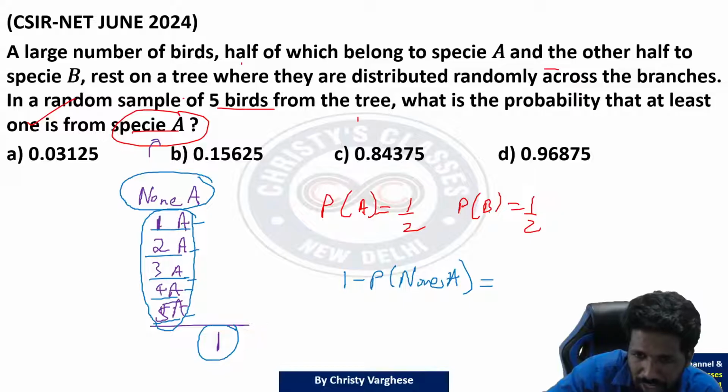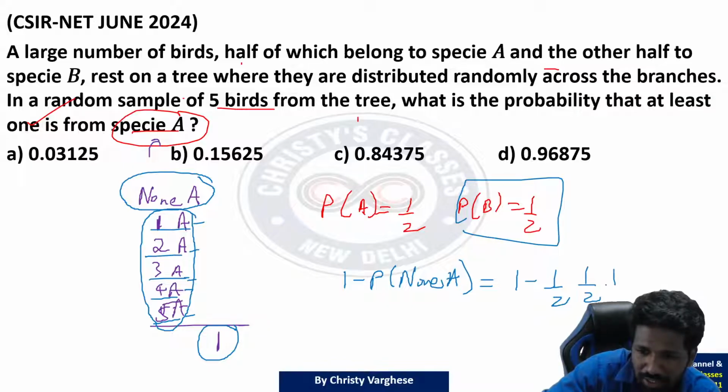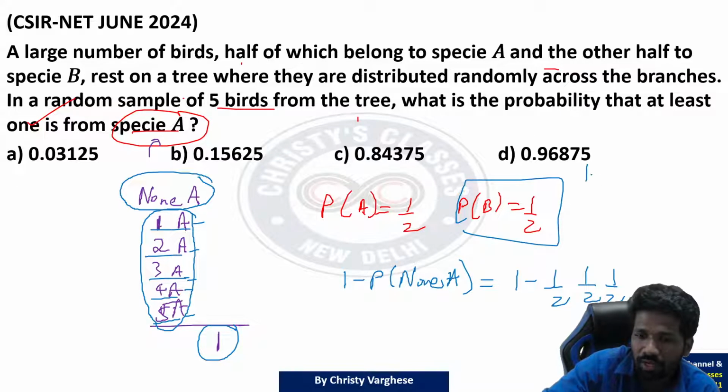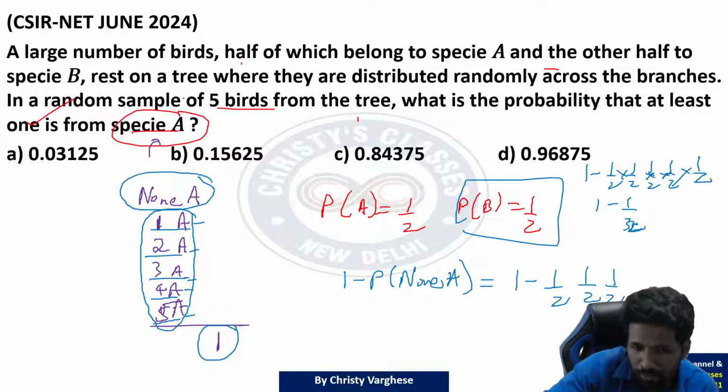None of them are species A means all of them are species B. So 1 minus, first one species B, the chance is half, second one species B chance is half, third one also half. I will write it here so that it is not overlapping. 1 minus half, half, half, half, half. So half into half into half into half into half. That is 1 minus 1 by 32. 1 minus 1 by 32 is 31 by 32.